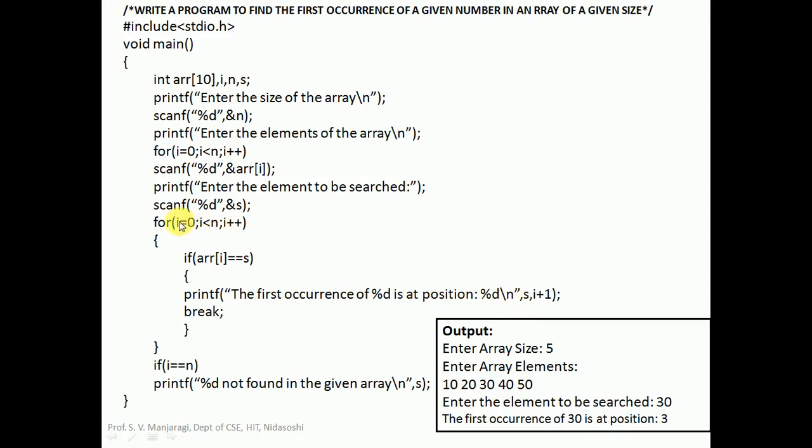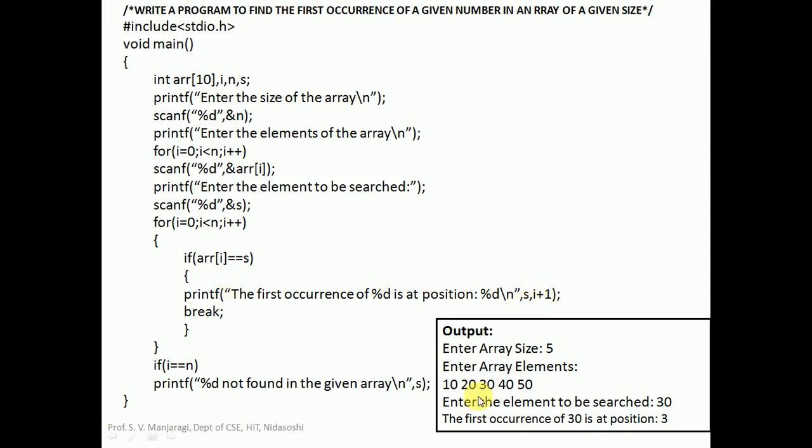Actually i is keeping track of the array index, but we have to print the position. The position of the element in the array will be 1 more than the index, because array index starts at 0. The first element's index is 0, but its position is 1. So to print the position, it is always i plus 1 here.